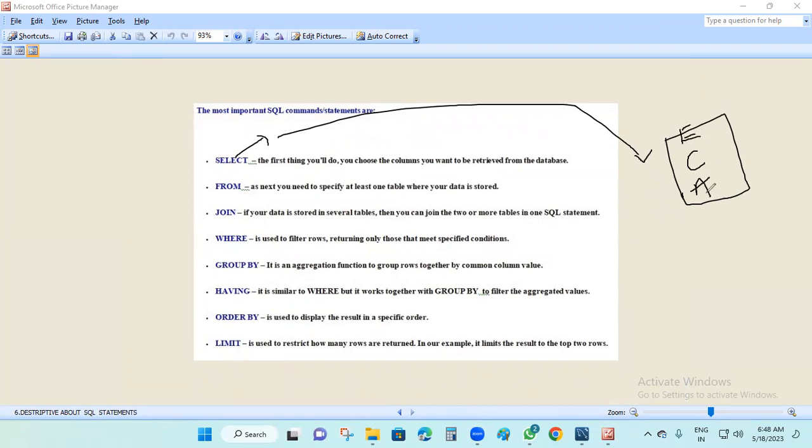To take that table, I am using select. Select star from the table name: customer table, Anand table, Rajesh table. Select star means multiple columns, and from tells where the table is.